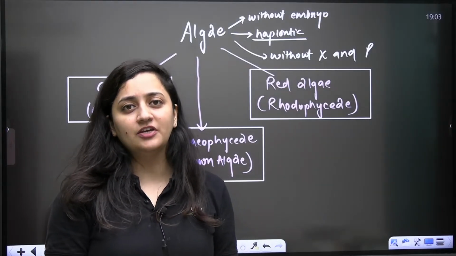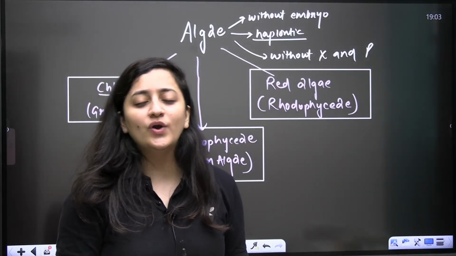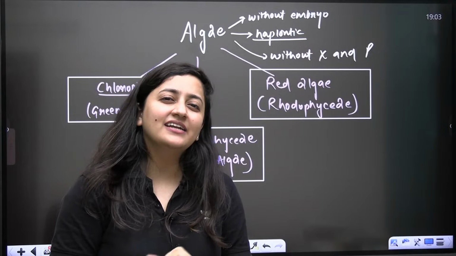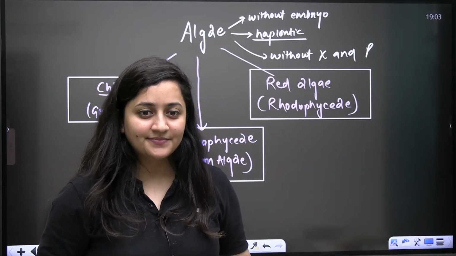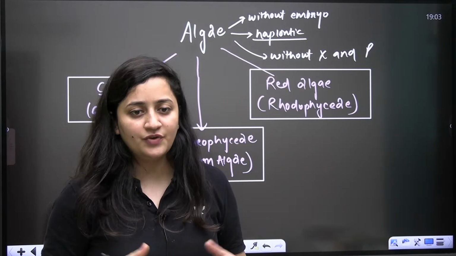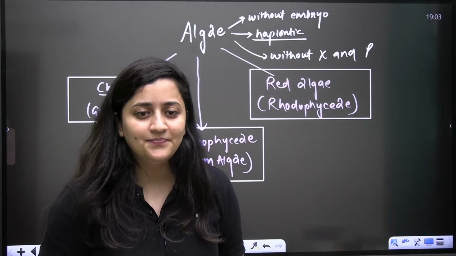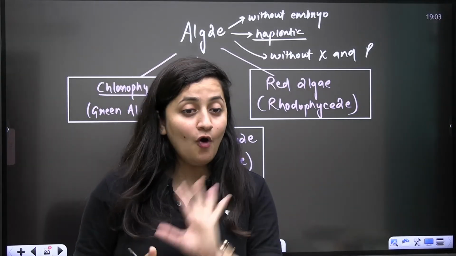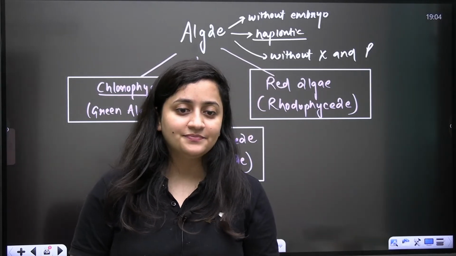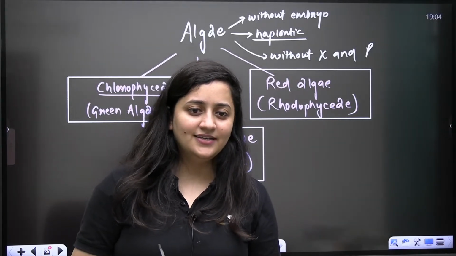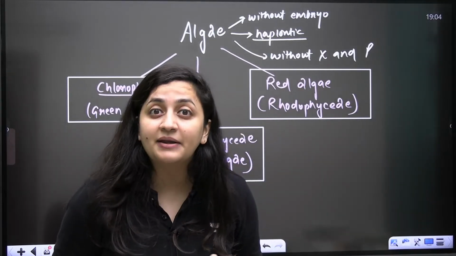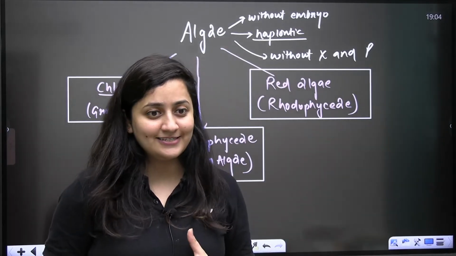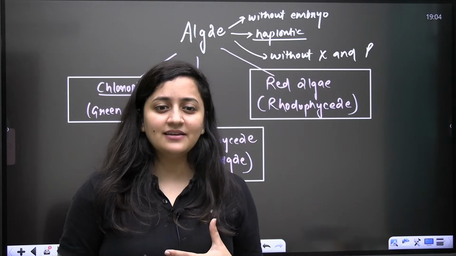Who gave the 5 kingdom classification system? The simplest question ever. Yes, R.H. Whittaker. Who gave the 4 kingdom classification system? Copeland. Very good. So who gave the 6 kingdom classification system? Carl Woese.